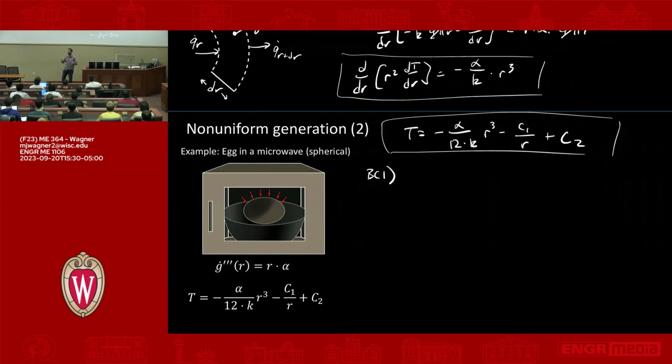So the heat flow at that middle point is 0. So we'll just say Q dot at r equals 0 is equal to 0. Another way of thinking about this is that the temperature gradient has to be 0. So we can write this as dT/dr at r equals 0 is equal to 0. Okay, so that's boundary condition 1.